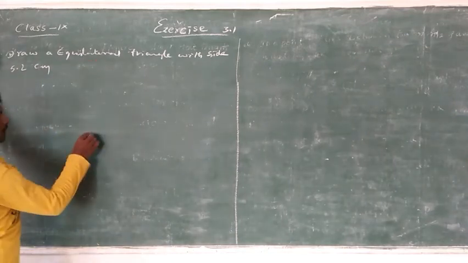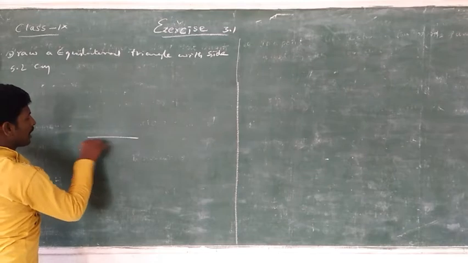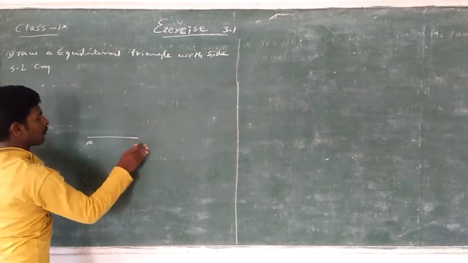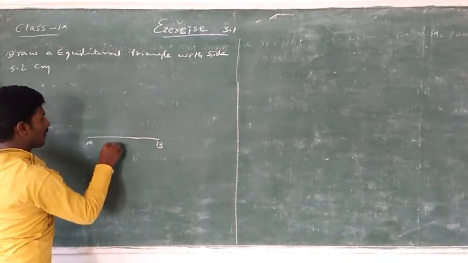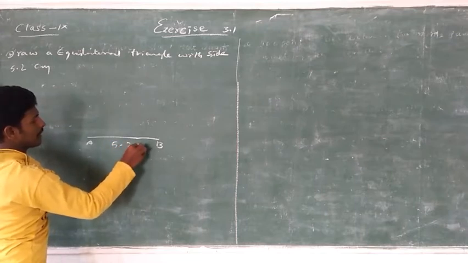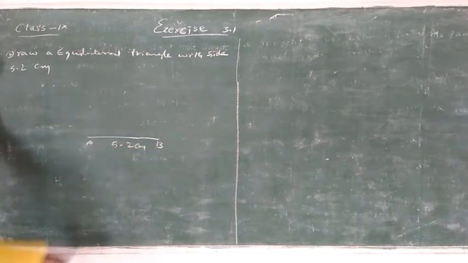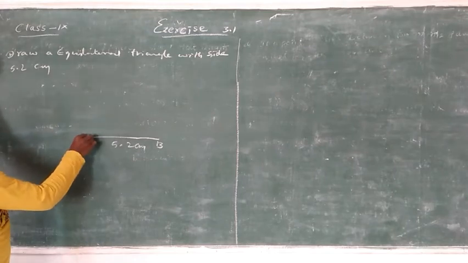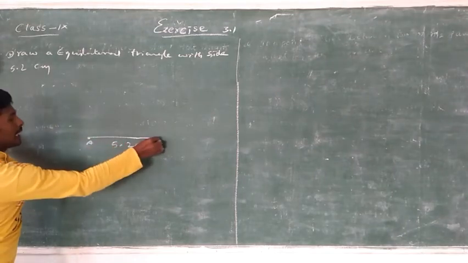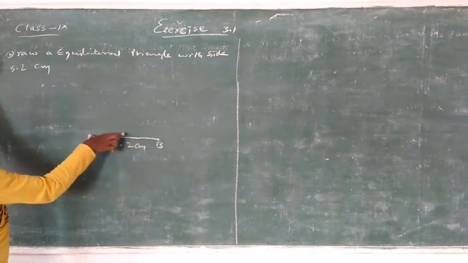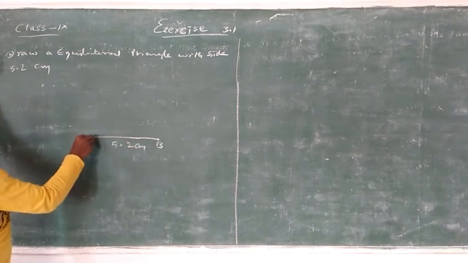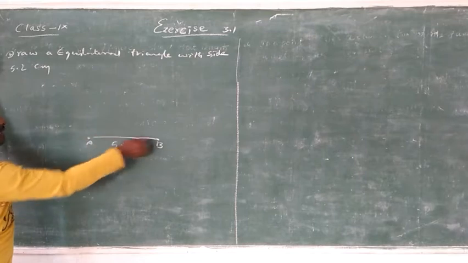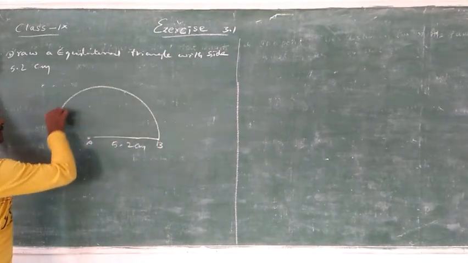Suppose we take side AB, 5.2 centimeter. Then take a compass and with the pencil you can draw, take with radius A and B and draw a circle like this.